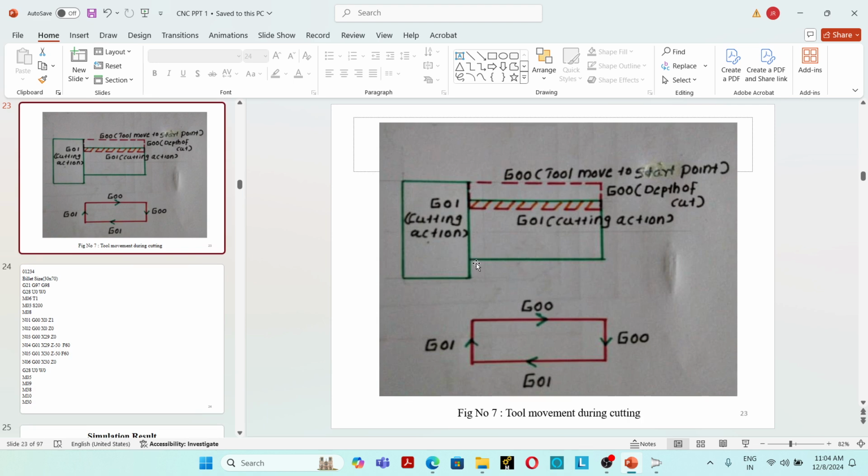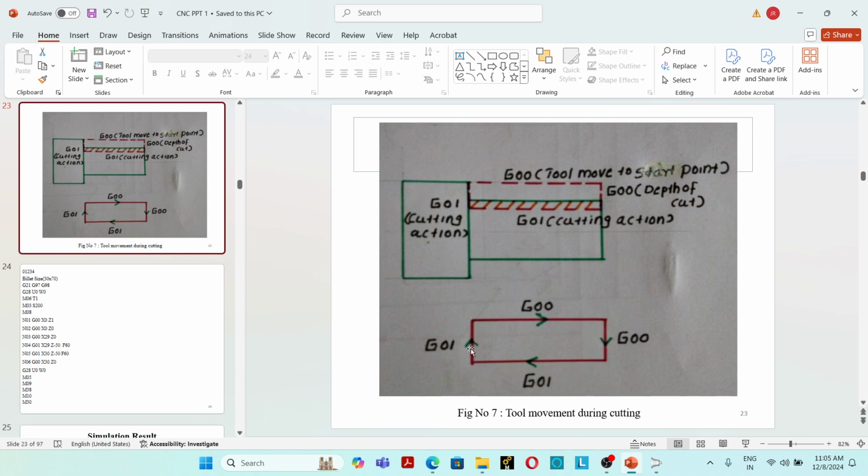See, in this cutting action, G00 and G01 codes are used. So in each cutting action, there are four movements of the tool. First, starting from G00, the depth of cut is given. Then G01, the tool moves in the horizontal direction, cutting action takes place, metal removal taking place.